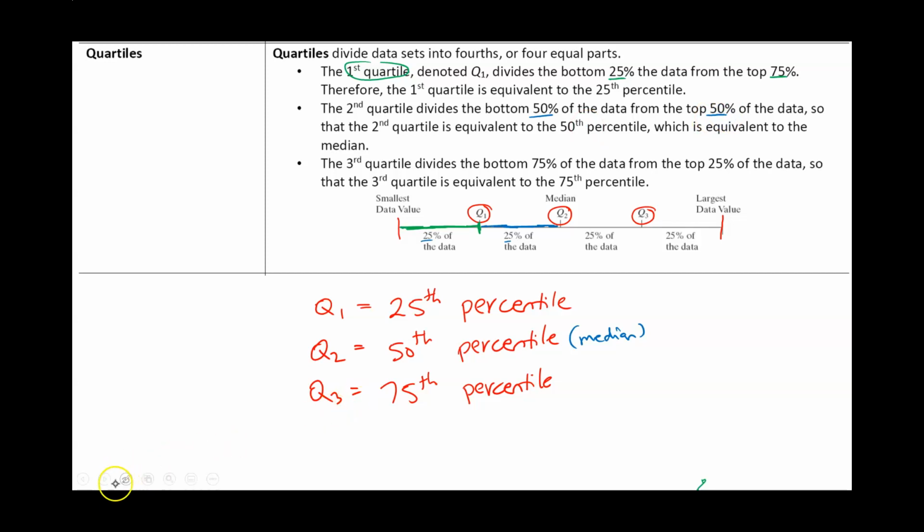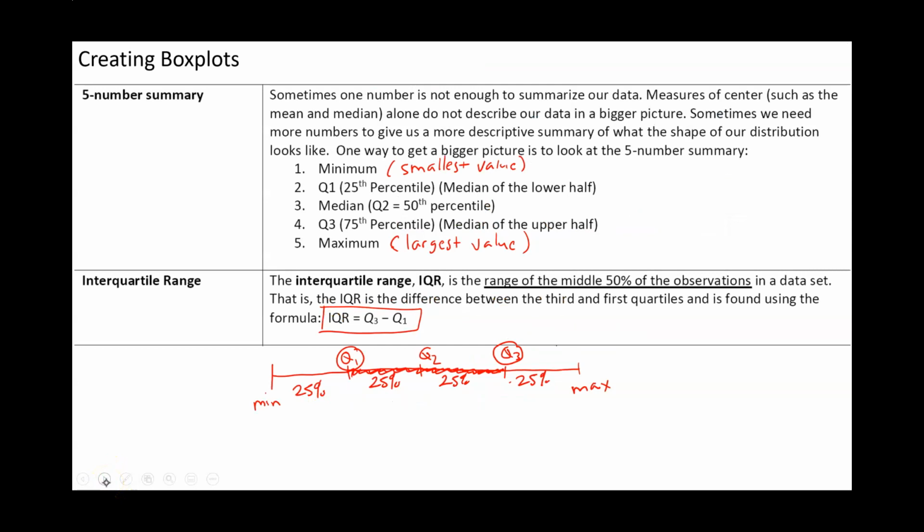And then Q3, that is the 75th percentile. So Q3 separates the bottom 75% of data from the top 25%. So every time we see Q1, Q2, Q3, these are the three things we're going to keep in mind: 25, 50, and 75, just kind of like quarters. So our objective today is going to learn how to find Q1, Q2, Q3, and interpret box plots.